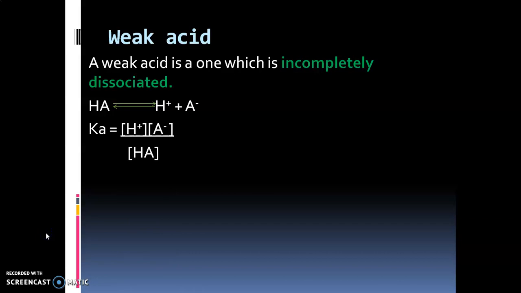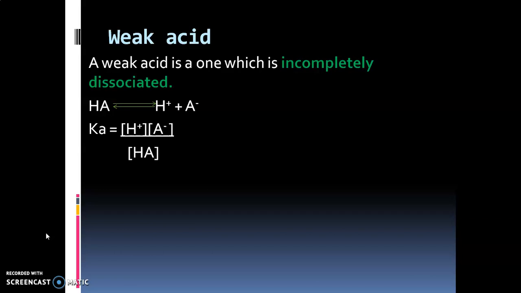So here what comes into picture is dissociation constant, because the acid is not completely dissociated, it is dissociated only partially. So Ka, that is acid dissociation constant, is equal to concentration of products divided by concentration of reactant.